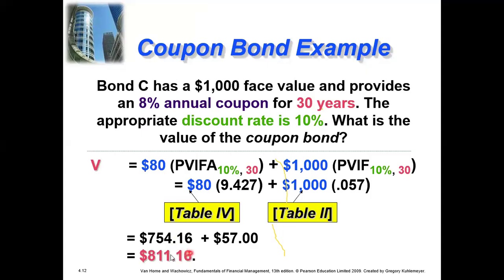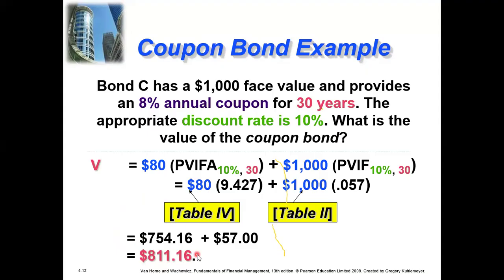So the answer here is 811.754 plus 57. If one wants to make an investment and this is an option, then according to this calculation, the value of the bond is 811.